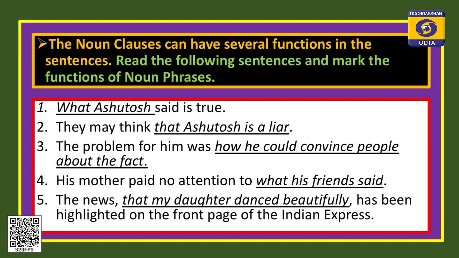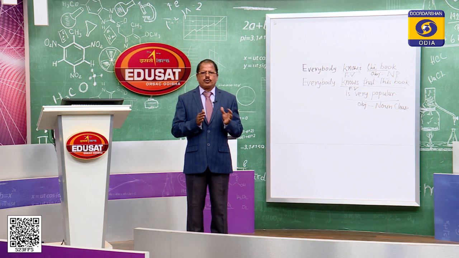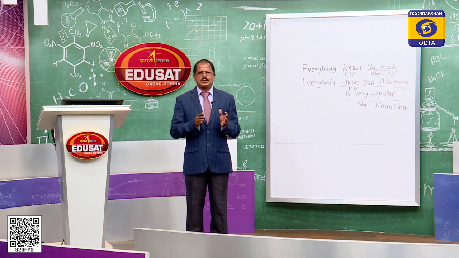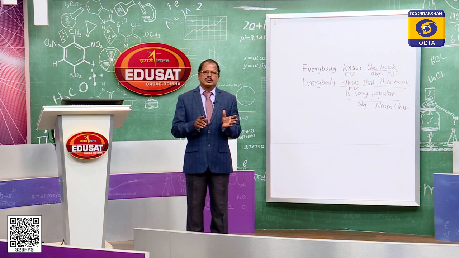So, in sentence number 1, the clause is the subject. In sentence number 2, it is the object, think what. In sentence number 3, it is just like subject plus verb plus complement, so this is one type of complement. The problem for him was what? That completes the sentence: how he could convince people. In the fourth sentence, to what his friend said, that is the object of the preposition to. And in the fifth sentence, the news. What is the news? That my daughter danced beautifully. That is the apposition to the noun phrase. So, these are different functions.